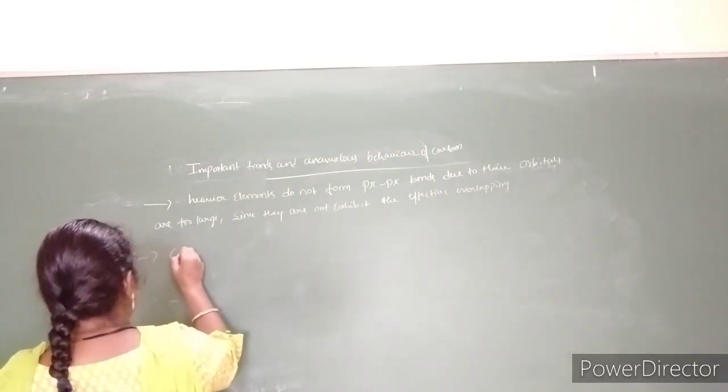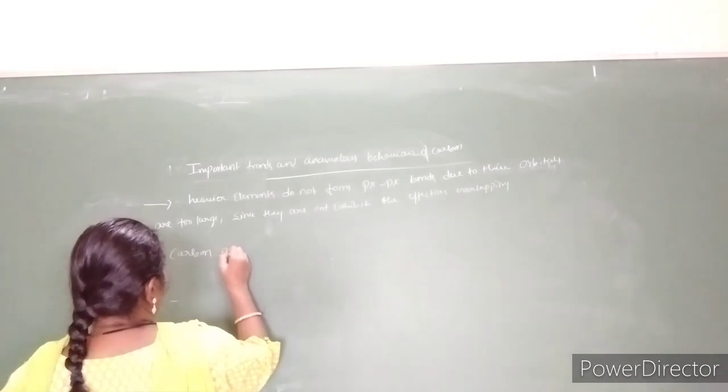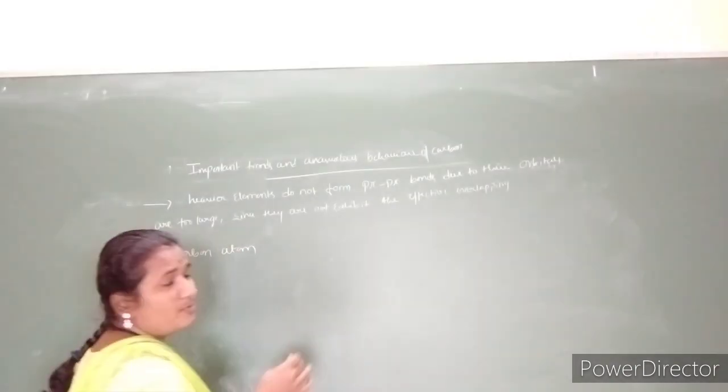Catenation is one of the important properties of carbon.